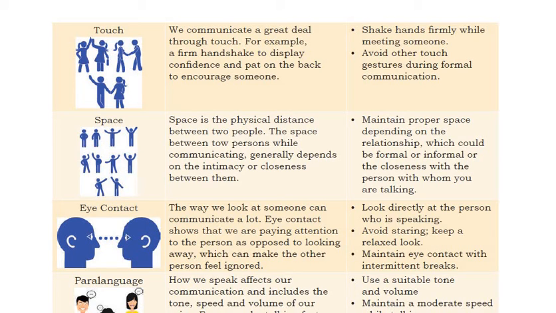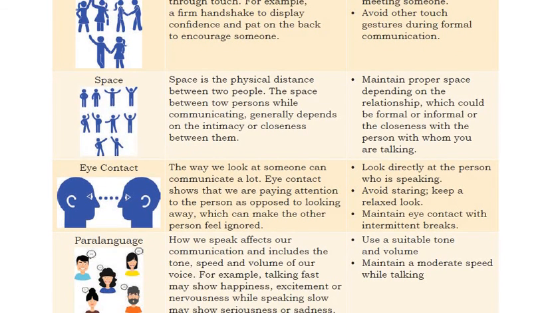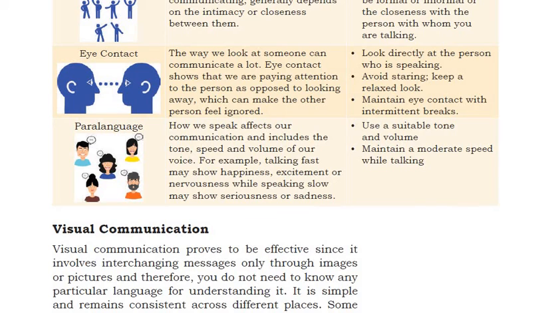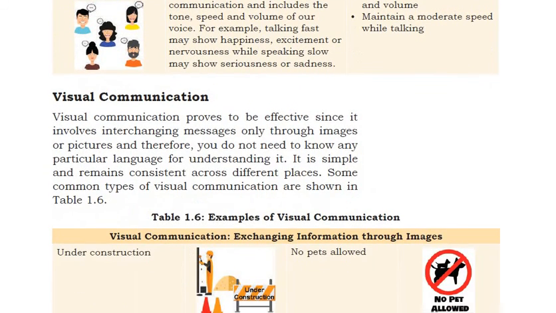The space between two persons while communicating generally depends on the intimacy or closeness between them. Eye contact. Whenever you speak to somebody, you should make eye contact with them, right? It shows confidence. Then, how we speak affects our communication, and includes the tone, speech, paralanguage. What is paralanguage? How we speak affects our communication and includes the tone, speed and volume of our voice. For example, talking fast may show happiness, excitement or nervousness, while speaking slow may show seriousness or sadness, right? So we should focus on all this and improve this in our communication skills.